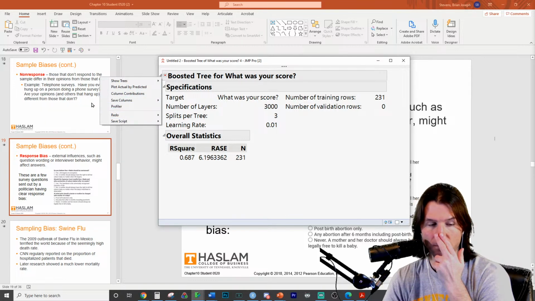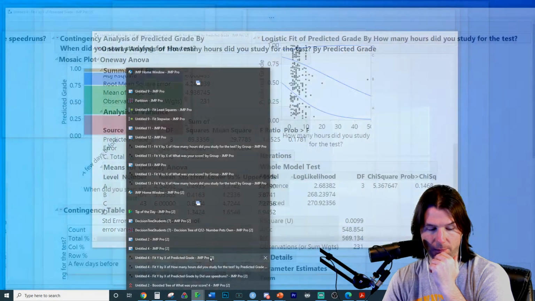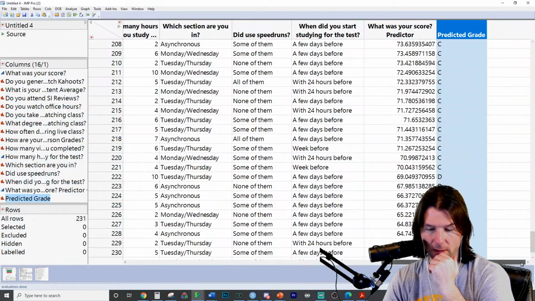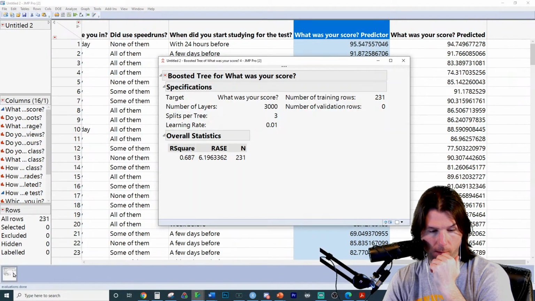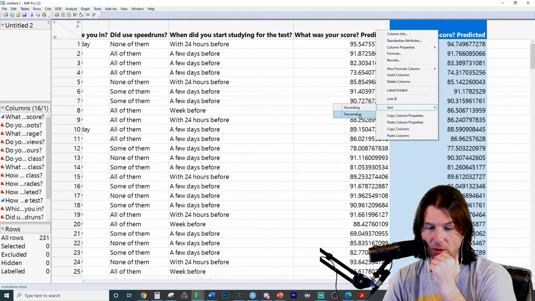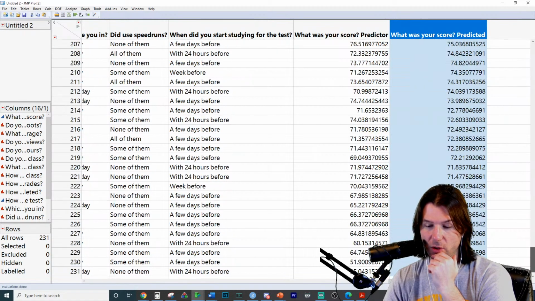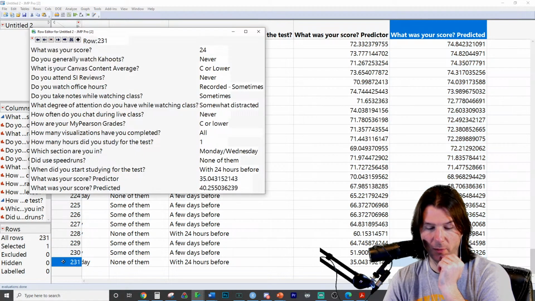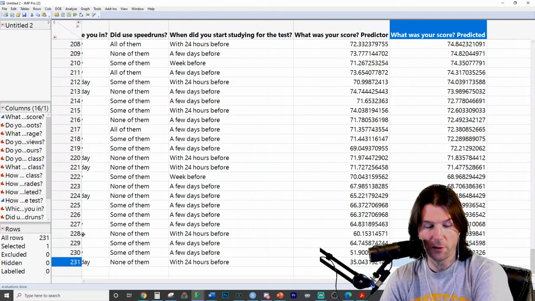I'm going to save this. We're going to save the predicteds. Take a quick look at that. Where did those save to? Which sheet is this in? Good, it's this sheet right here. We just saved the predicteds right here. Here are the predicted grades people were predicted to get. Let's sort descending. These are the people predicted to have the highest grades, and these are the people predicted to have the lowest grades. We did another model right here, and you can look at the structure of what they're doing and understand the differences. We see differences between other models I've made.